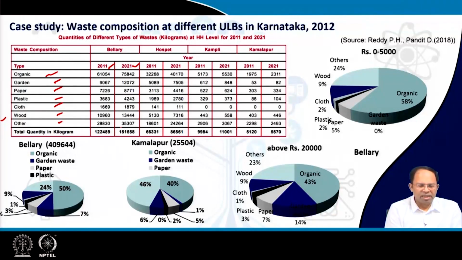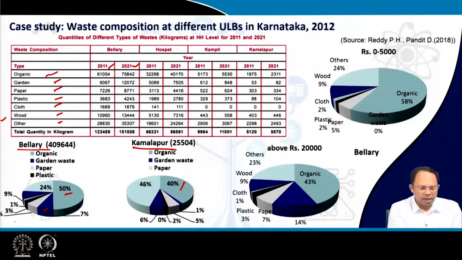So over here you can see, if I take two cities, Bellary and Kamlapur, Kamlapur is the smallest one, Bellary is the largest one. Organic waste content in Kamlapur is 40%, whereas in Bellary it is 50%. The other waste, like garden waste, the blue one, in Kamlapur it is very less, whereas in Bellary we are seeing some values.